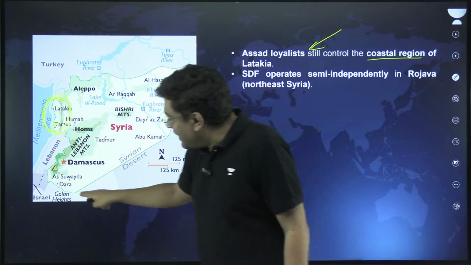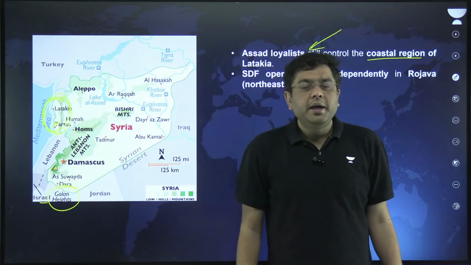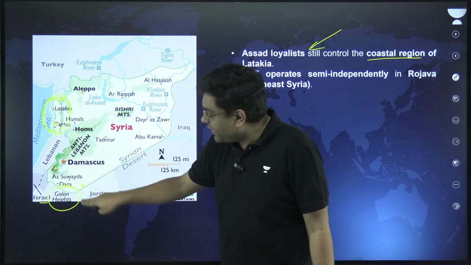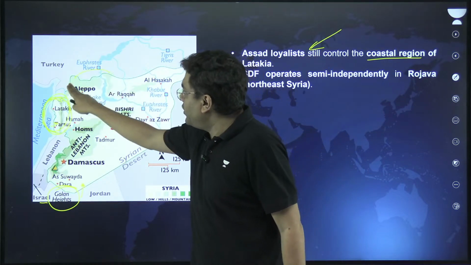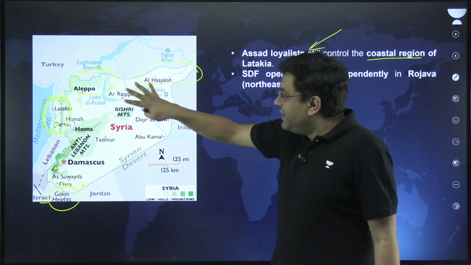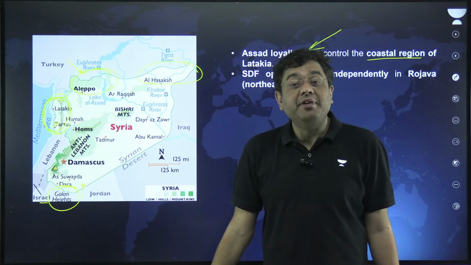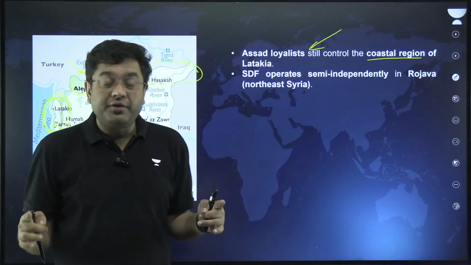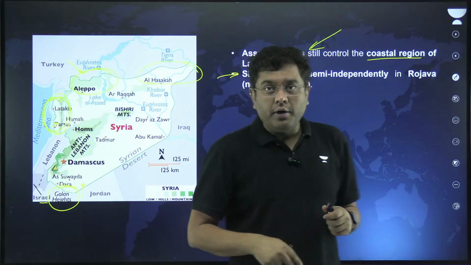The other problem lies from the region of Israel. Israel, in the name of counter-terrorism, is occupying the region of the Golan Heights, and that poses a threat from the south. Then, when we talk about the northern region, in the Aleppo region, all the way till the region around the Tigris, this is where the Turkish-backed Syrian National Army is having an impact. So Syria is embroiled in various issues from all different sides, right? The SDF operates semi-independently in the northeastern region of Syria here.